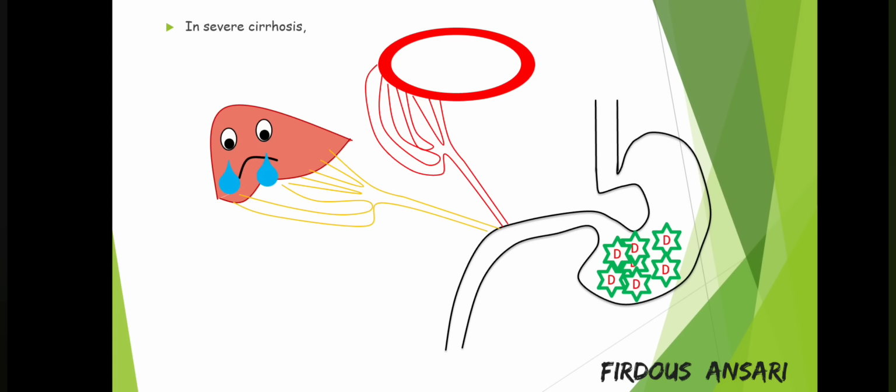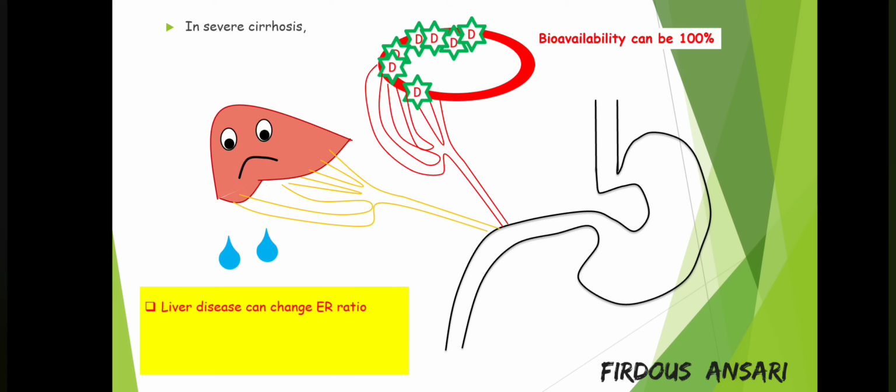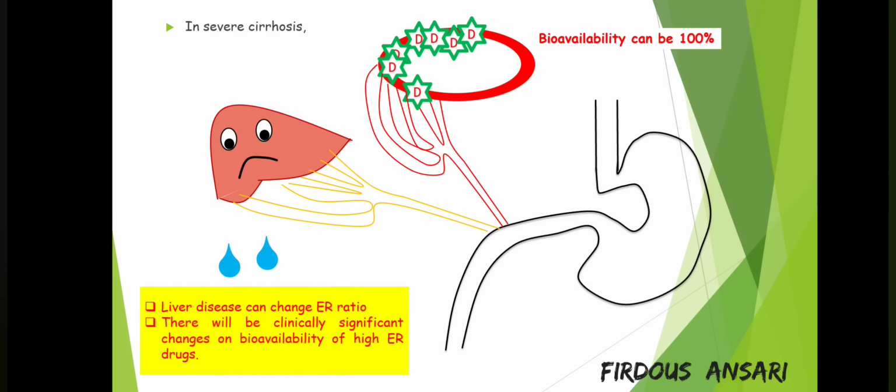This means that bioavailability is 100%, since no drug is moving to the liver and first pass metabolism is bypassed. Liver disease can change the extraction ratio. There will be a clinically significant change in the bioavailability of high ER drugs, which can lead to adverse effects.